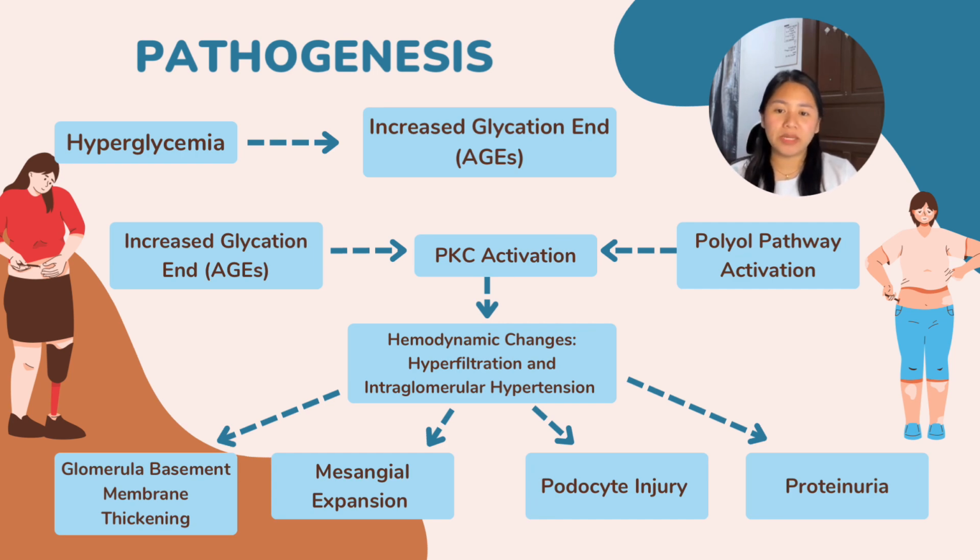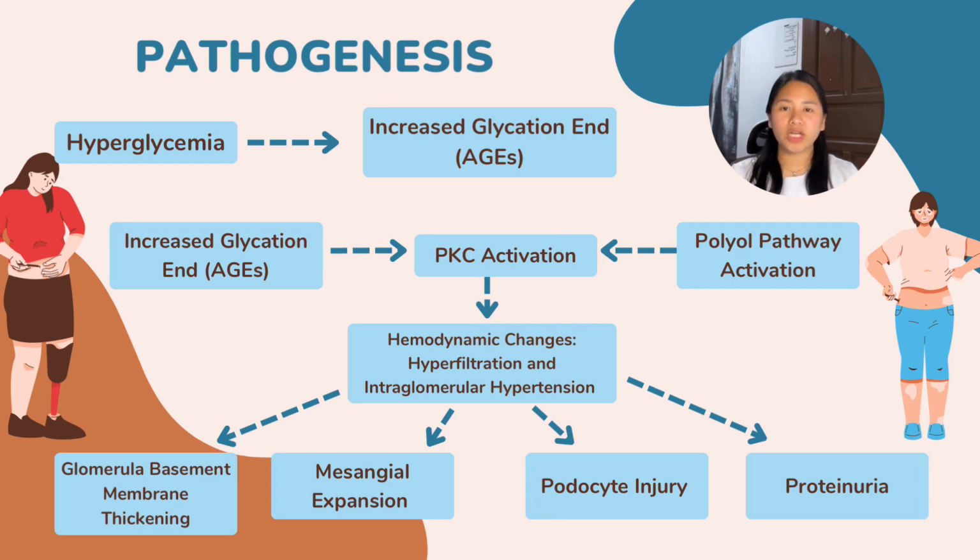Next, hyperglycemia activates PKC, or protein kinase C, which promotes the production of profibrotic cytokines. Finally, the polyol pathway is activated, where the enzyme aldose reductase converts excess glucose to sorbitol, leading to cellular osmotic stress and oxidative damage.